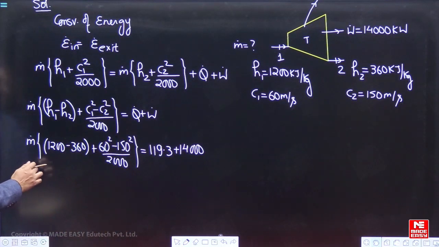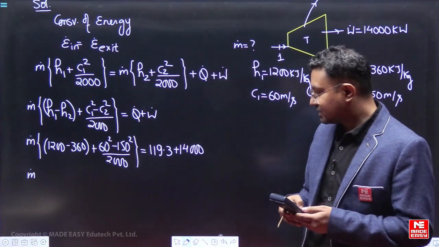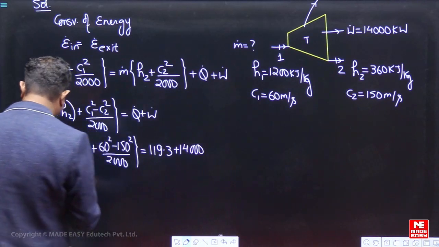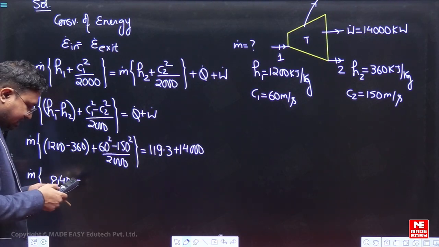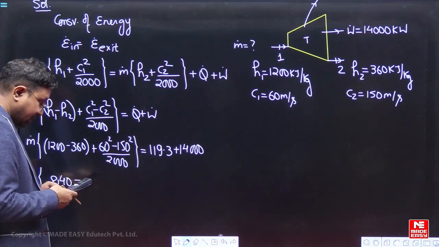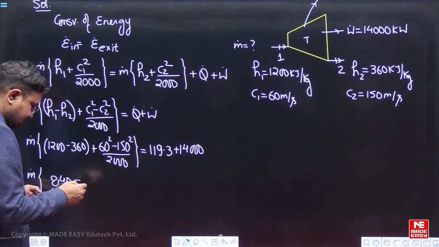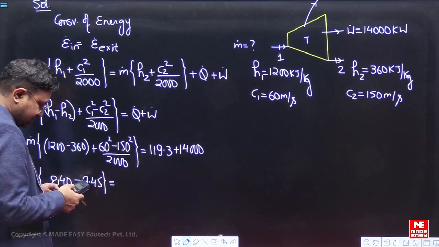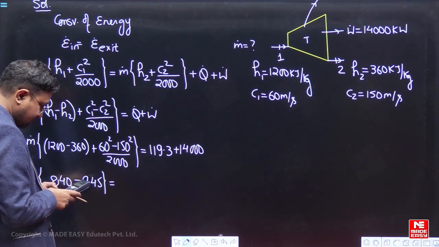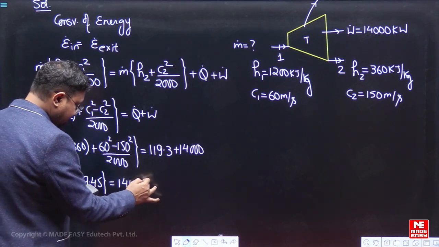तो m dot what we can calculate from here, m dot into, so आएगा 1200 minus 360, it is 840, this is 840 plus or minus ही आएगा इससे, so 60 square minus 150 square divided by 2000, so this is minus 9.45, this is equal to 119.3 plus 14,000. So we have 14119.3.